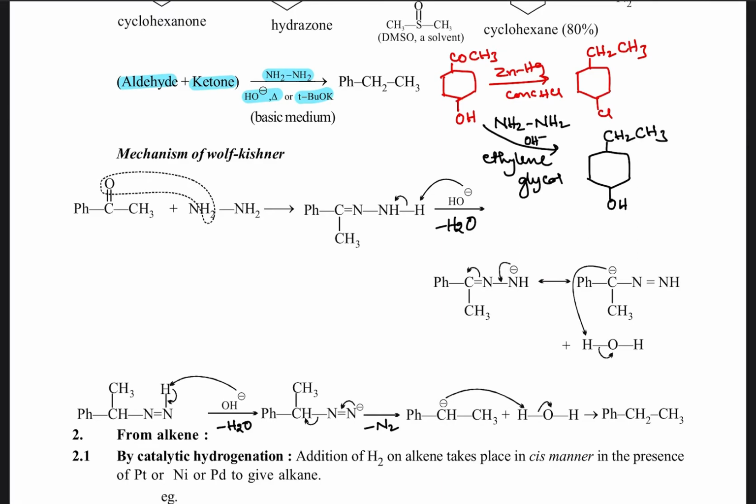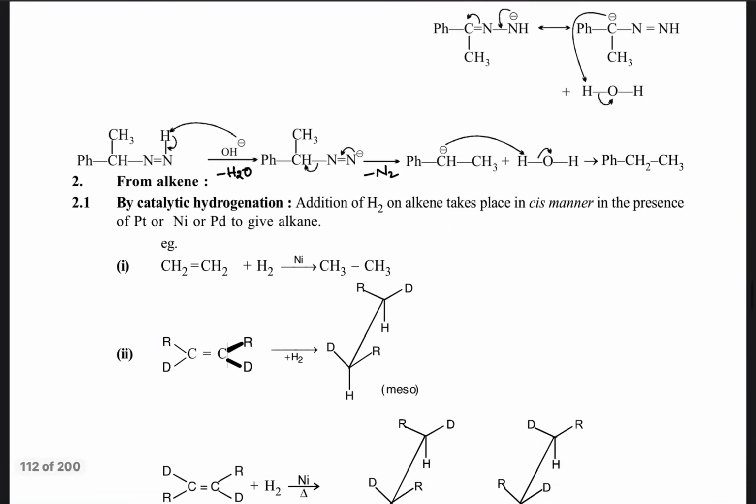So that's why, in this case, Wolff-Kishner reduction is more favored to convert a carbonyl group to an alkane, but not Clemmensen reduction. Students, understand? So you can take this one.